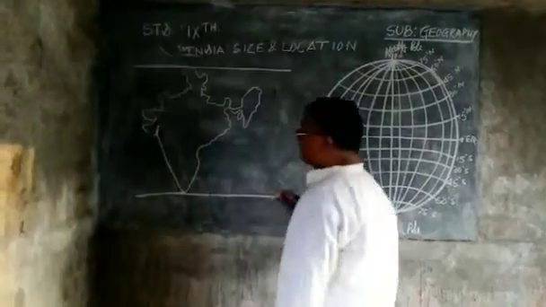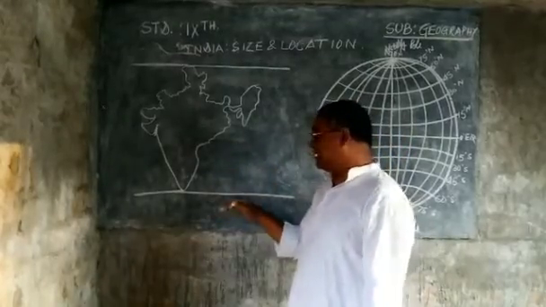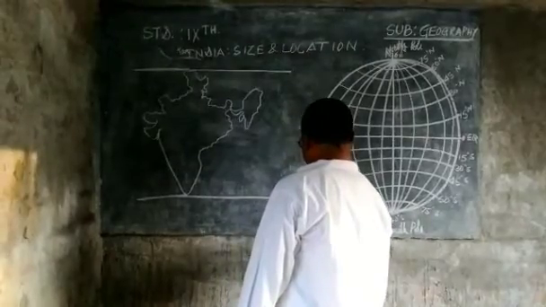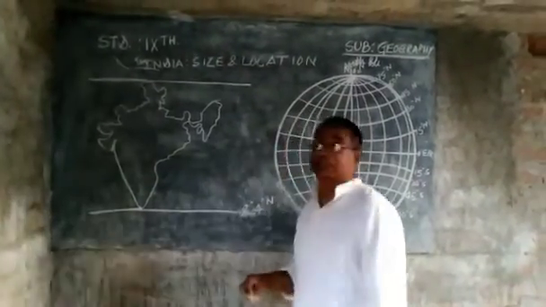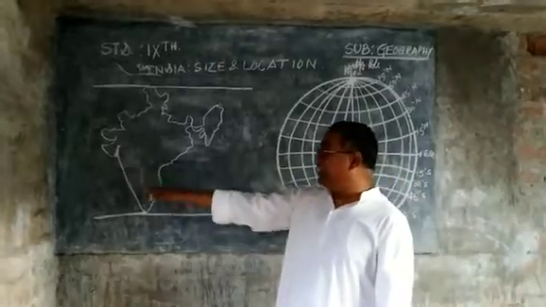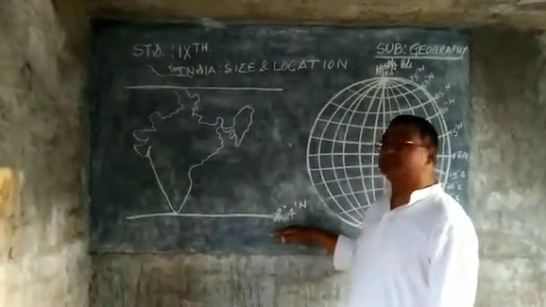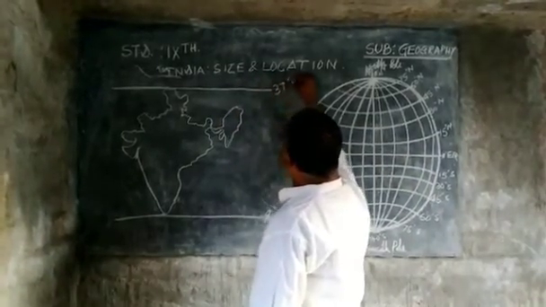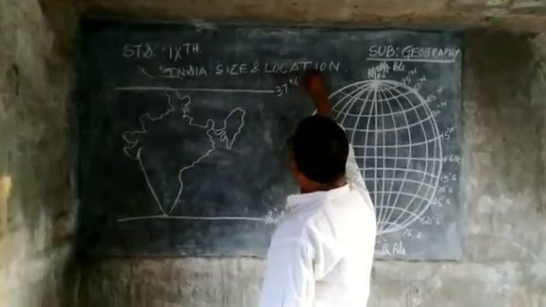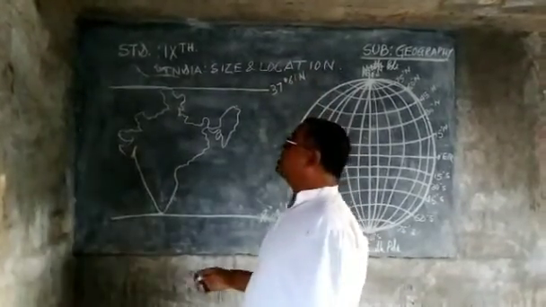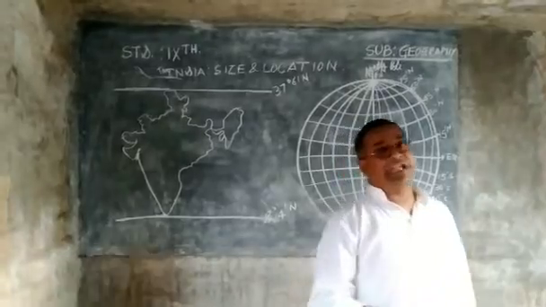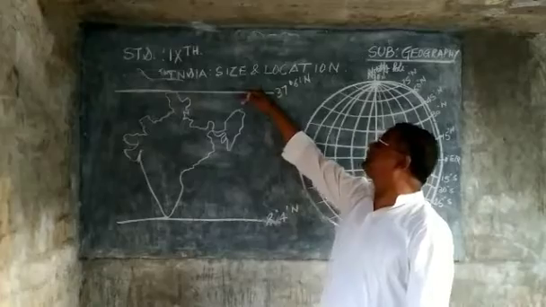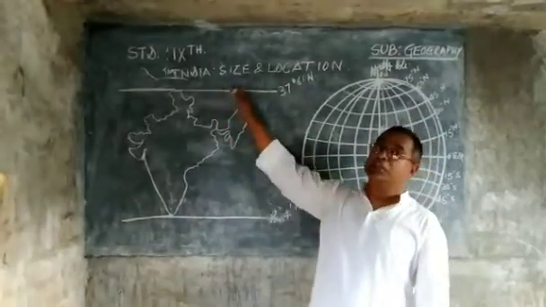The country India starts from 8 degree 4 minutes. It is 8 degree 4 minutes latitude. The mainland of India starts from this 8 degree 4 minutes, and 37 degree 6 minutes in latitude is the northernmost latitude of this country. Between 8 degree 4 minutes and 37 degree 6 minutes, this country India is situated.